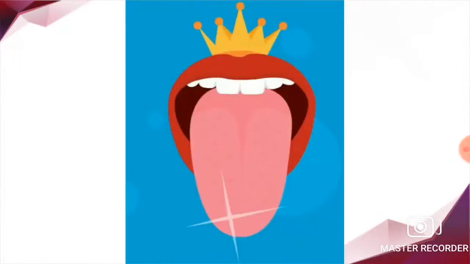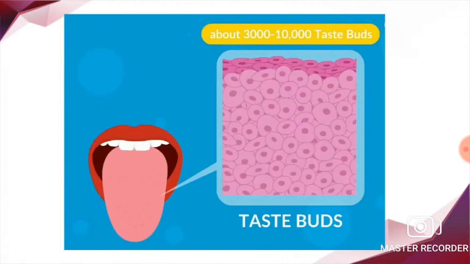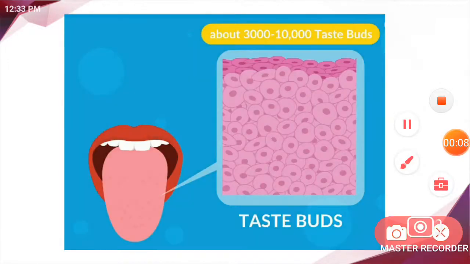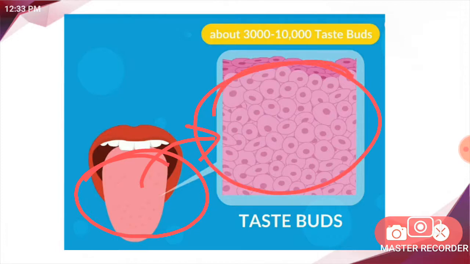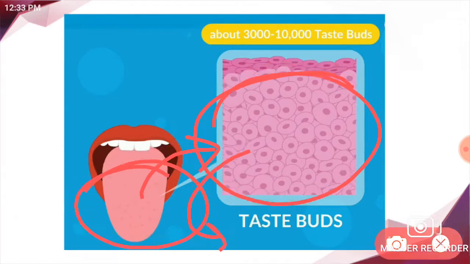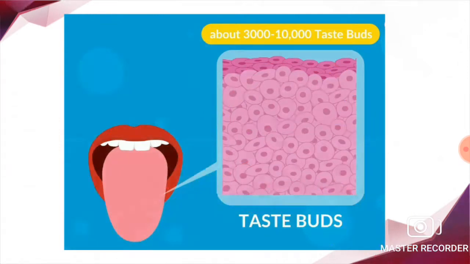Children, do you know how the tongue helps us to taste food? It is because the surface of the tongue is covered with sense organs known as taste buds. These are the sense organs, and they are known as taste buds. There are about 3000 to 10,000 taste buds present on our tongue. These taste buds help us to taste the food, and they are not visible to us, okay?